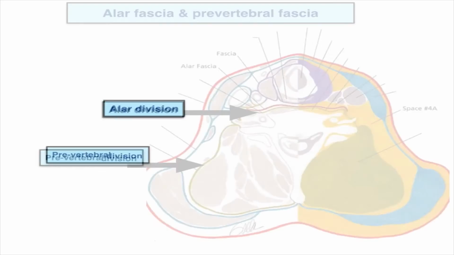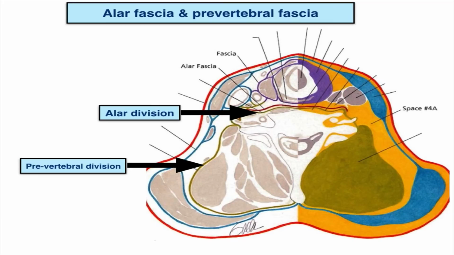These two layers exist from the skull base until the diaphragm. The alar fascia passes through the transverse process of vertebrae on either side, posterior to the retropharyngeal fascia. The prevertebral fascia surrounds the vertebrae and the attached postural muscles of the neck and back. The prevertebral fascia lies just anterior to the periosteum of vertebrae.